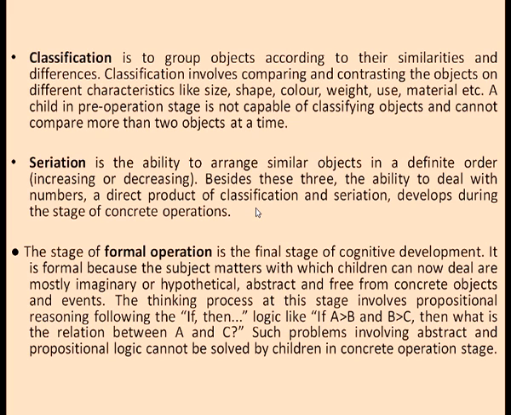For example, if we give children red colored square blocks, red colored rectangular blocks, green colored square blocks and green colored rectangular blocks, and ask them to classify, they will be able to do classification by only one or two different criteria, whereas a child in the concrete operational stage would be able to go in a sequential manner and classify the objects by size, shape and multiple variations.